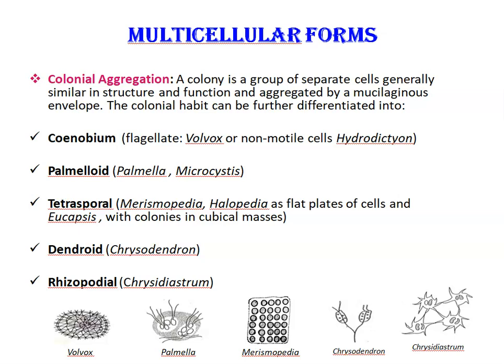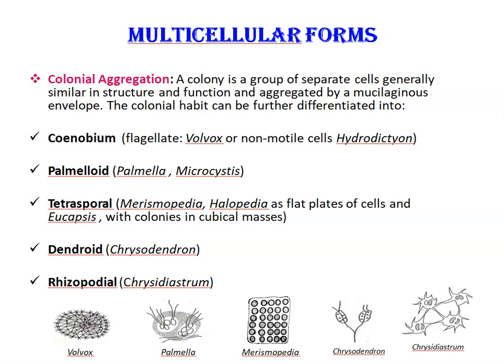So first we'll start with the colonial aggregation. A colony is a group of separate cells, generally similar in structure and function, and aggregated by a mucilaginous envelope. The colonial habit can be further differentiated into coenobium, palmelloid form, tetrasporal, dendroid, or rhizopodial.